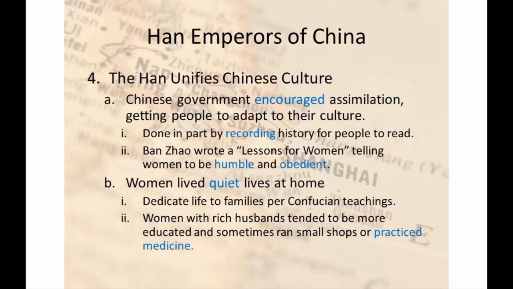All right, the Han Unifies Chinese Culture. The Chinese government encouraged assimilation, getting people to adapt to their culture. This is done partly by recording history for people to read. Bao Zai, who was a writer, actually wrote lessons for women, telling women to be humble and obedient. That's kind of similar to what we do in a lot of countries.